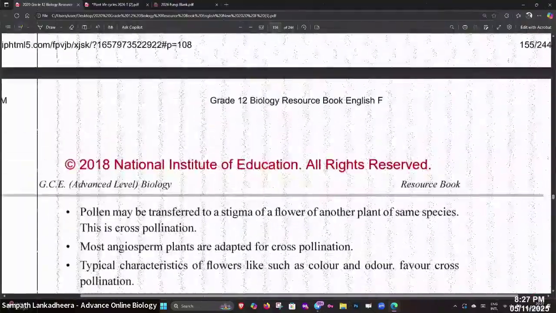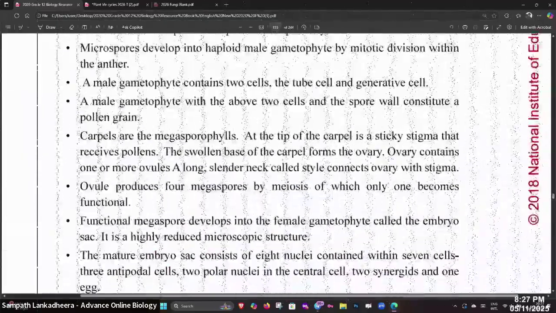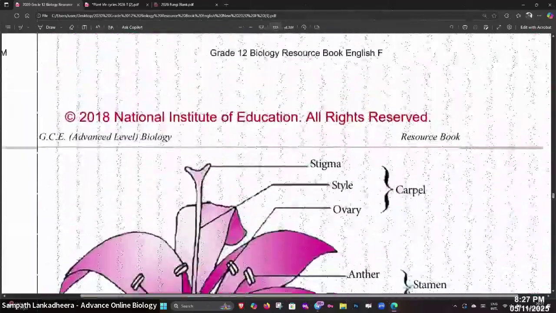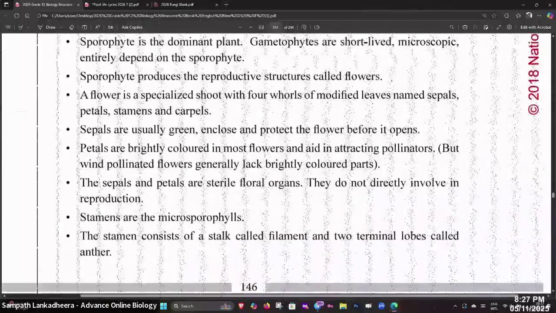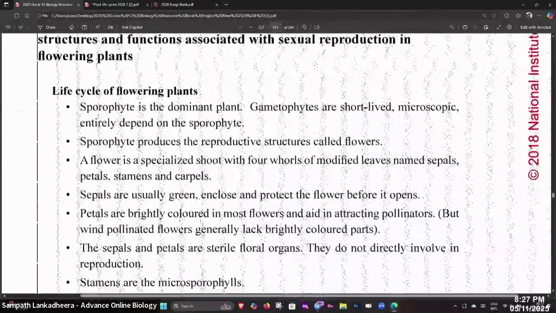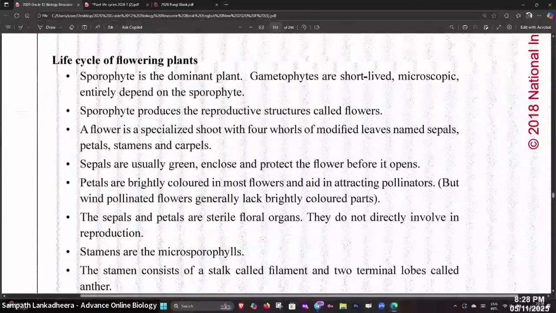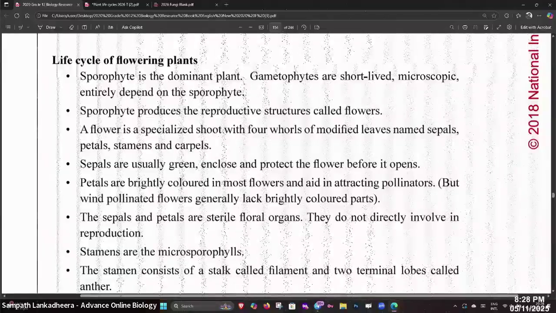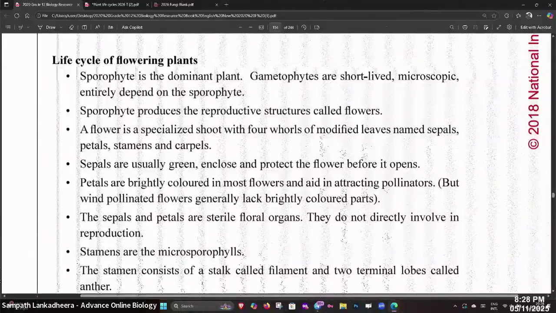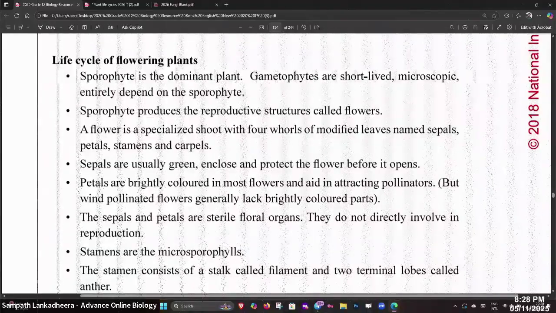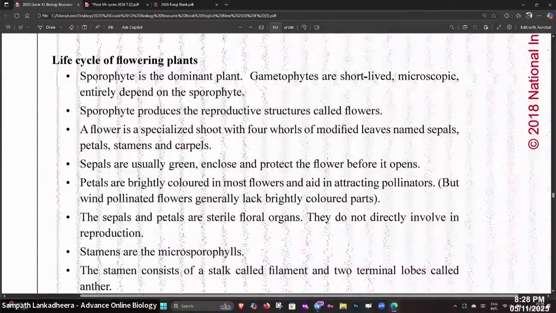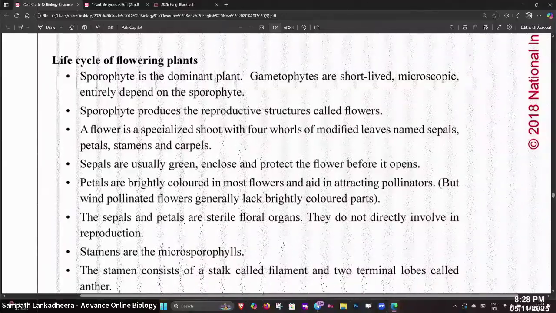Life cycle of flowering plants. Sporophyte is a dominant stage. Gametophytes are short-lived and microscopic. Sporophytes produce reproductive structures called flowers.